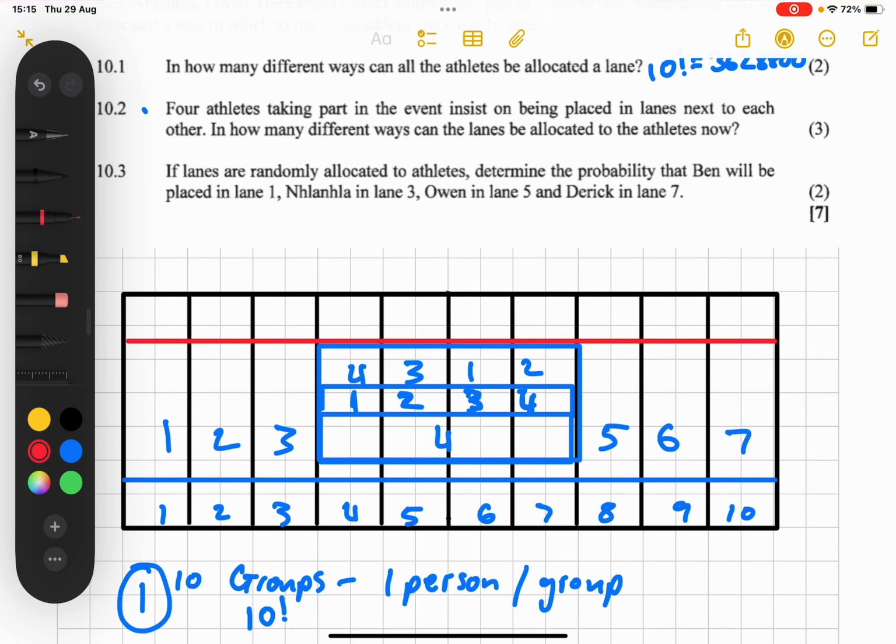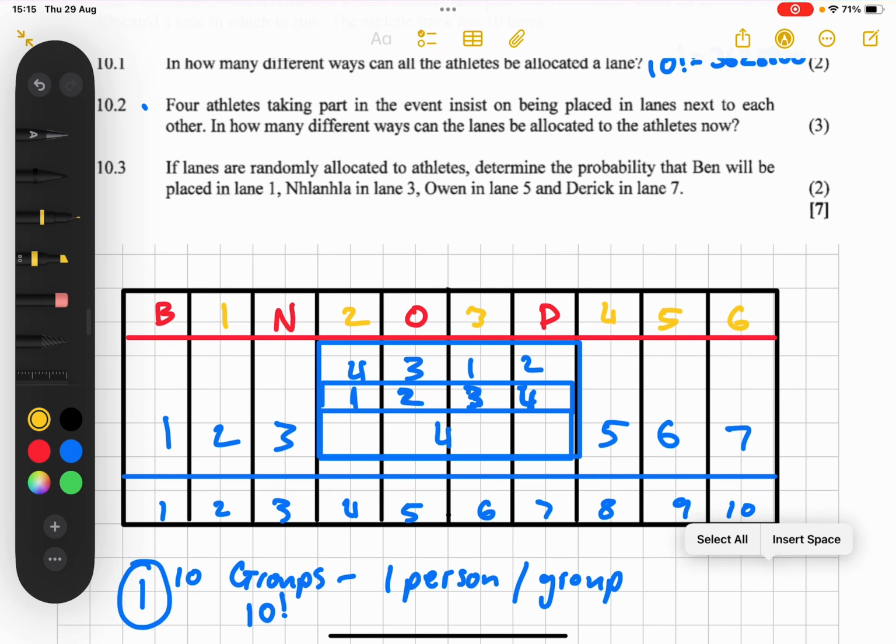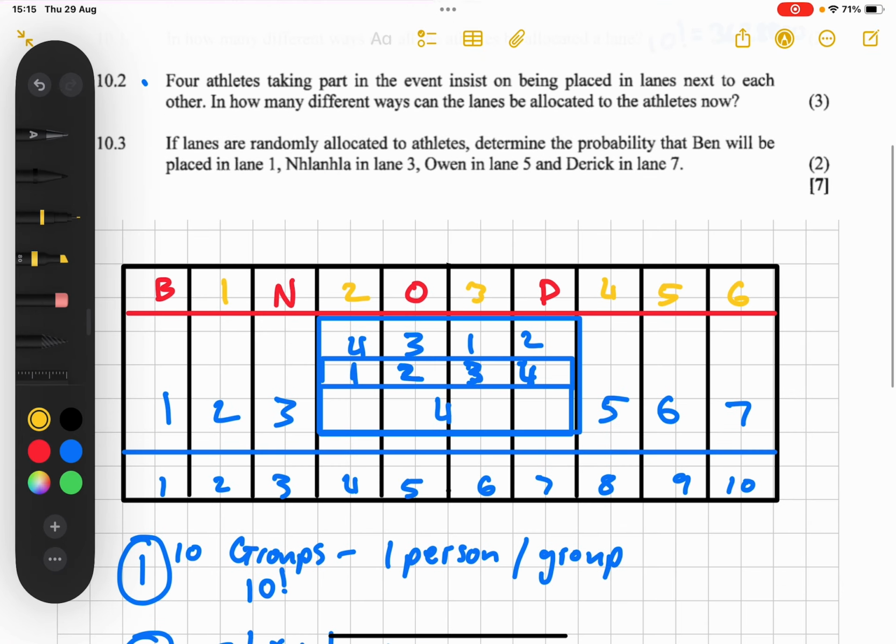So in lane 1, we have Ben. Then in lane 3, Nkangla. Then in lane 5, Owen. Then in lane 7, Derek. So those are all fixed. There's no changing that, so we can almost just remove them from the equation. You don't need to worry about them. So where people can actually be allocated is in 1, 2, 3, 4, 5, 6 lanes.